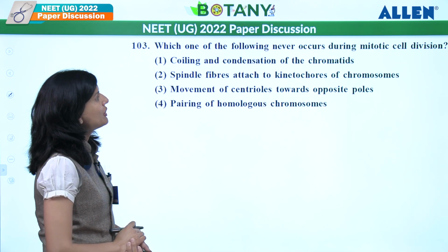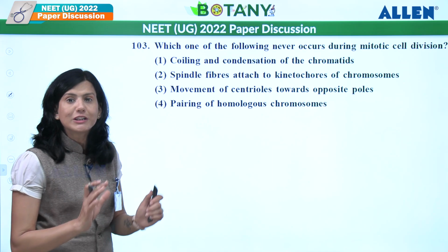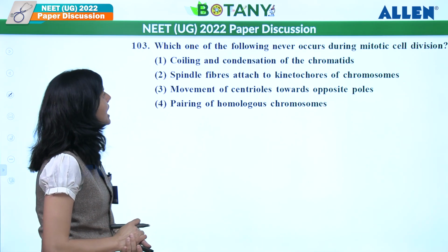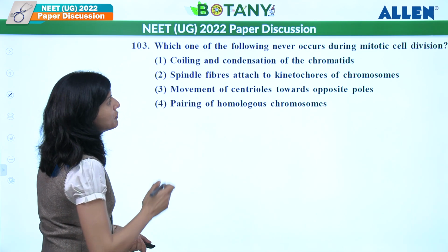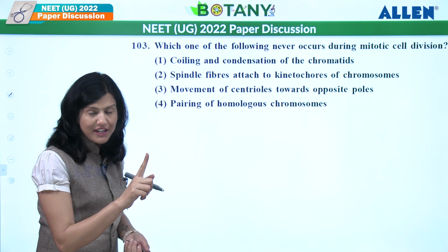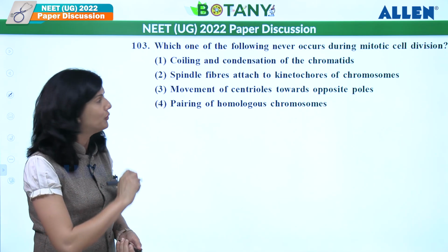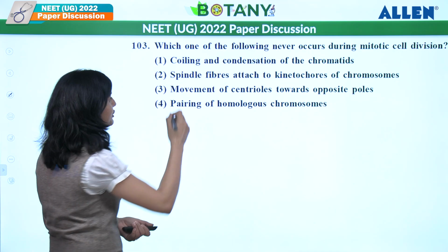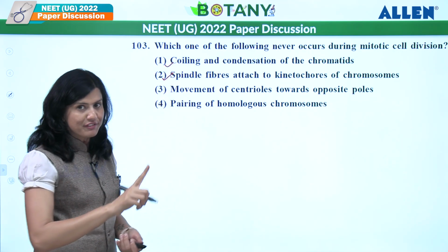Which one of the following never occurs during mitotic cell division? Does not occur in mitosis. Coiling and condensation of chromatids, that occurs during prophase. It starts in prophase and gets over by metaphase. Spindle fiber attached to kinetochore of chromosome, that is also correct over here. In metaphase, it happens.